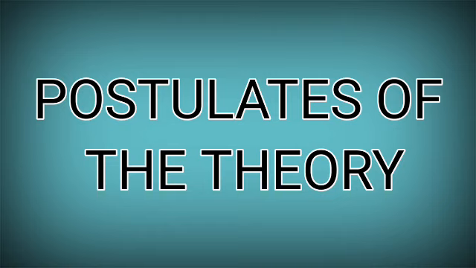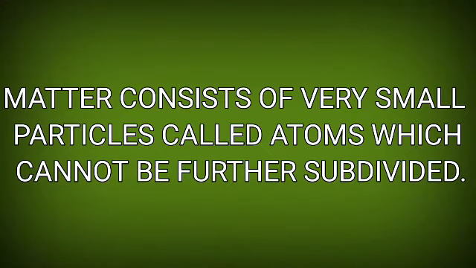John Dalton put forward an idea that all matter consists of very small particles called atoms, which cannot be further subdivided. The term atom arises from the term atomos, meaning indivisible. This is the first postulate. That is, all matter consists of very small particles called atoms which cannot be further subdivided.